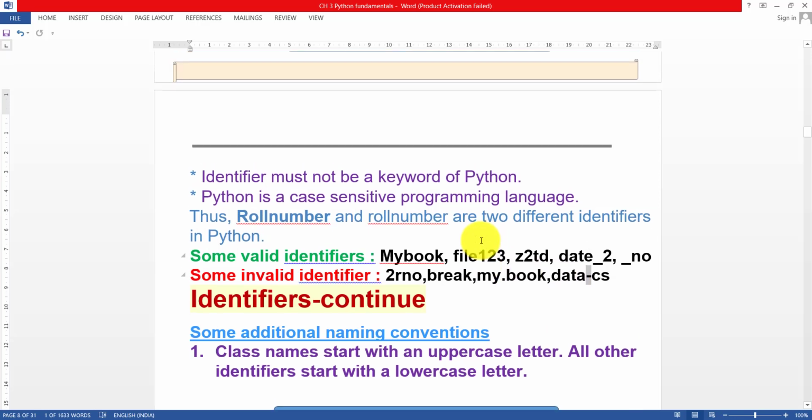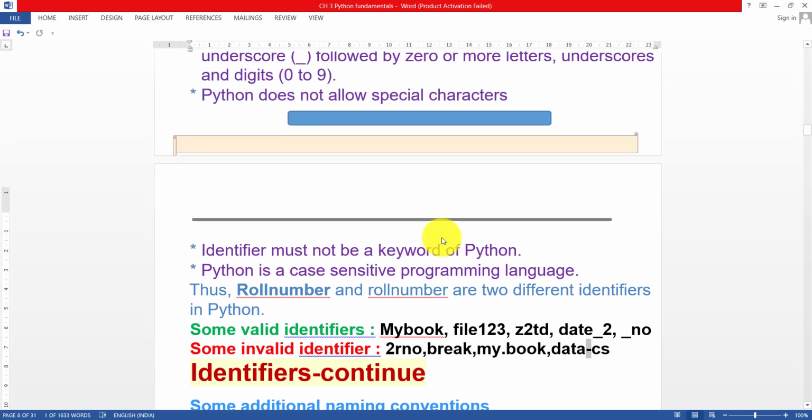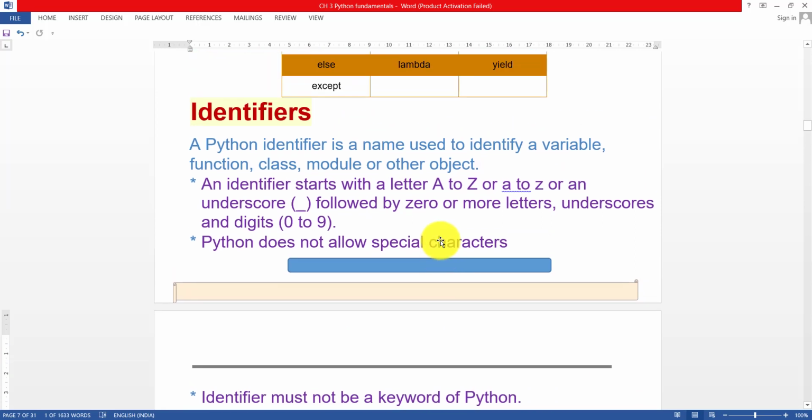So I think now you are able to declare some identifiers. After this, send me some identifier names in the comments box.